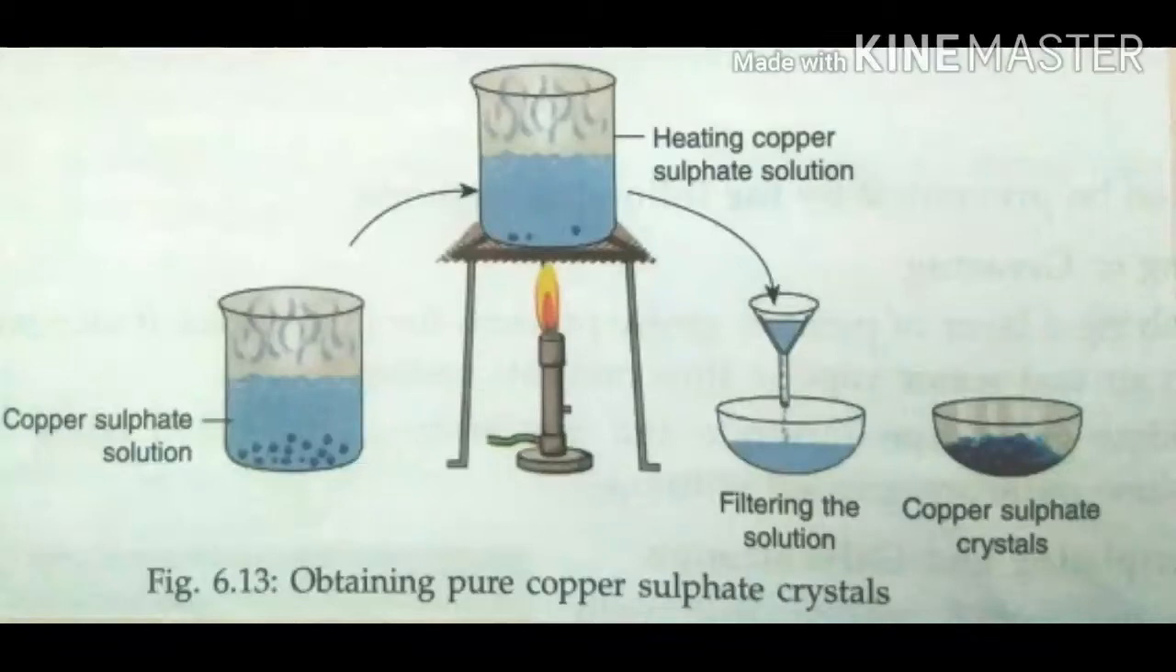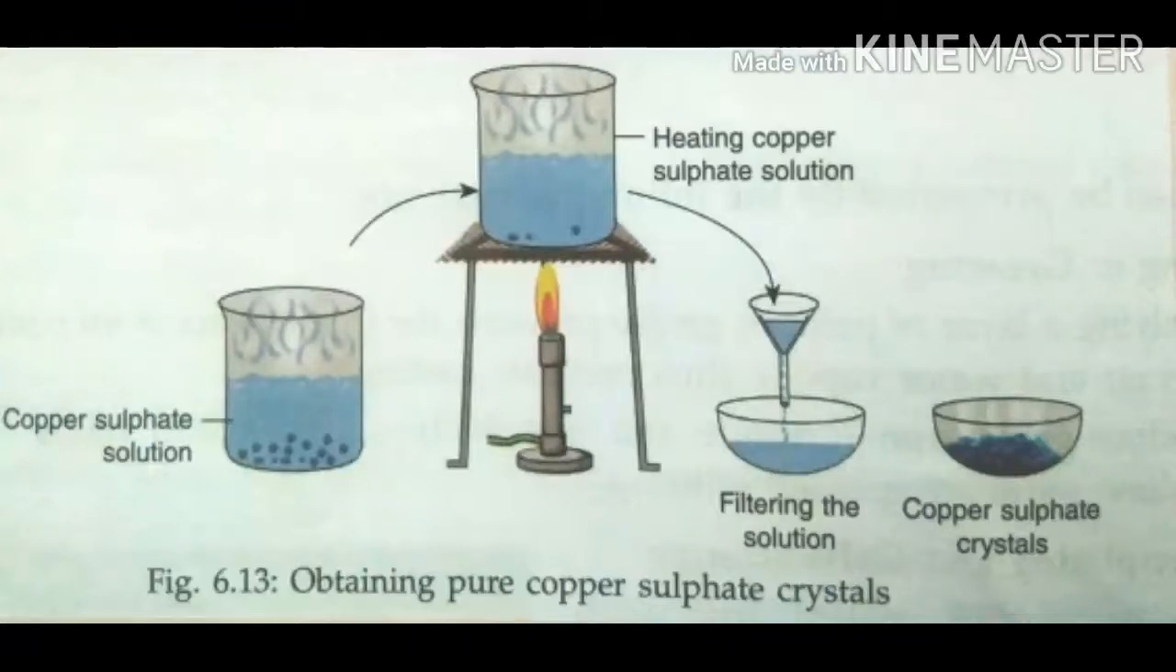Now we'll see the last topic from this lesson. That one is crystallization. The process of cooling a hot concentrated solution of a substance to obtain crystals is called crystallization. The process of crystallization is used to obtain large crystals of a pure solid substance from an impure solid substance.